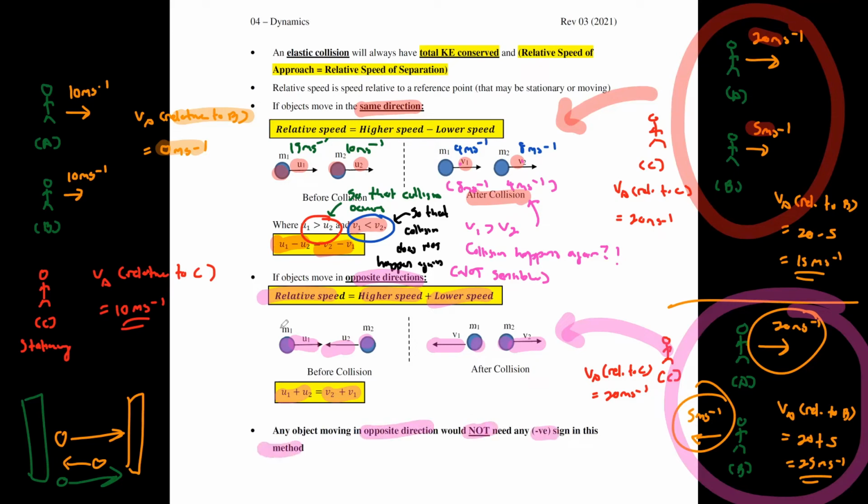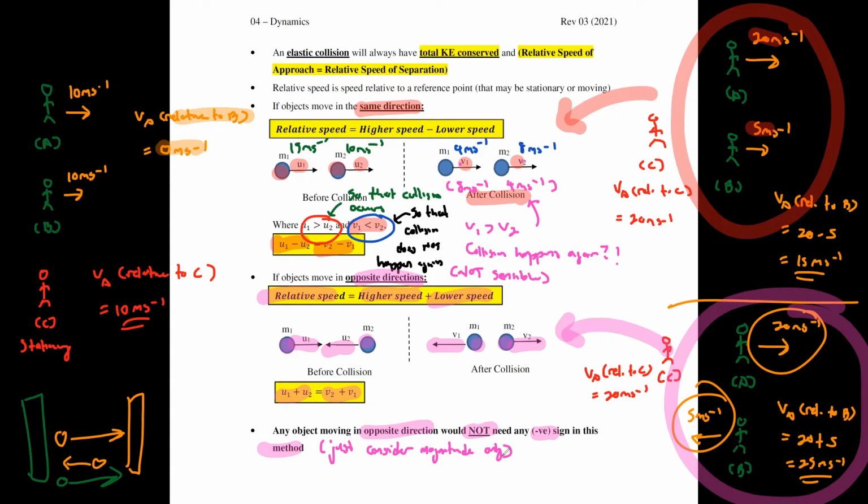Don't need to bother about the negative sign. Just consider the magnitude. I know that before this, you have been considering a lot of negative signs whenever you see the object moving in opposite directions, especially if it's a vector. For this particular method, don't bother about the negative sign. Just consider magnitude only.